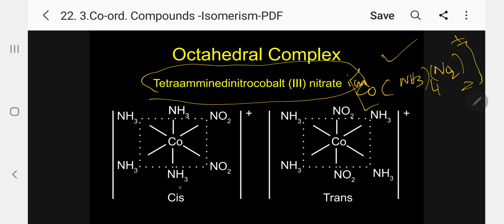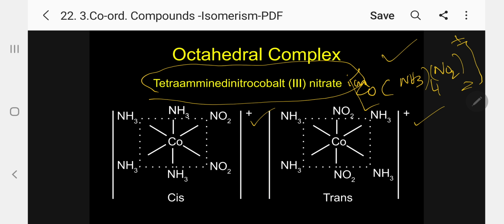Same general formula but difference in structure. Kindly follow. In the octahedral complex, this is coming under stereoisomerism. Kindly follow. How we are now giving the example. In this case, the name we have already given, tetraamminedinitrocobalt 3 nitrate ion. So plus is outside the coordination sphere. Cobalt is having oxidation state 3. So 2 nitrate is already neutralized this. So 1 plus is outside.